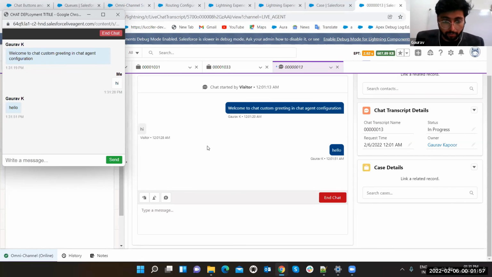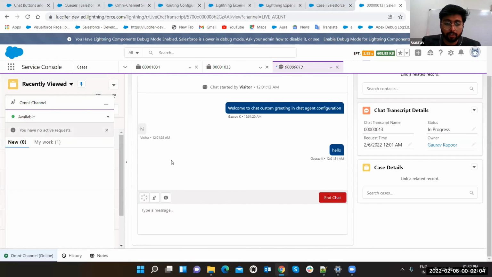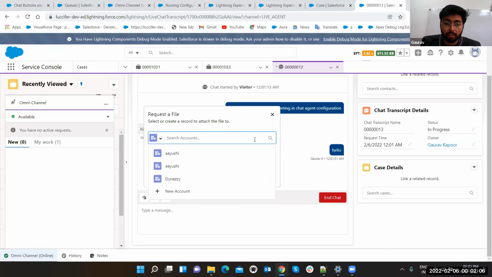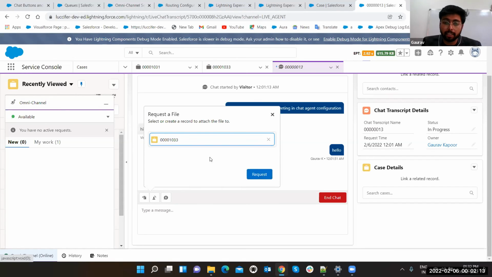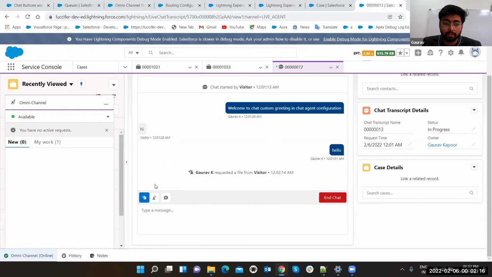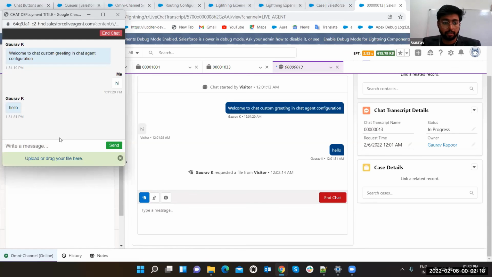Now, Omnichannel provides one more functionality. Suppose I want to have an attachment from the user. Then this is the option. You can click on this. You can select the record here directly. You can select any kind of record. Suppose I select any case, and in this case, please share the requirement. Then select the case request. See, now you will get upload and drag a file here. So you can just drag a file, and it will automatically get connected to the record which I've selected here. So you can get the attachment from the user this way. You can also use this feature.